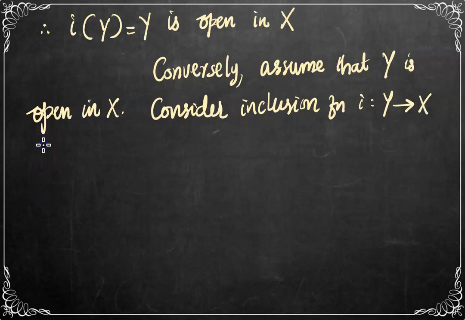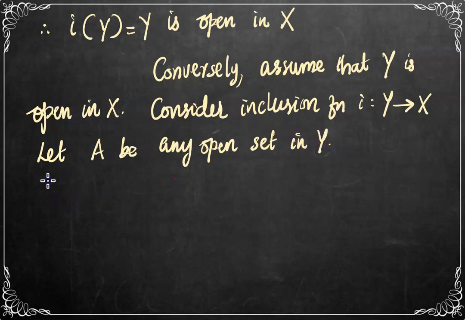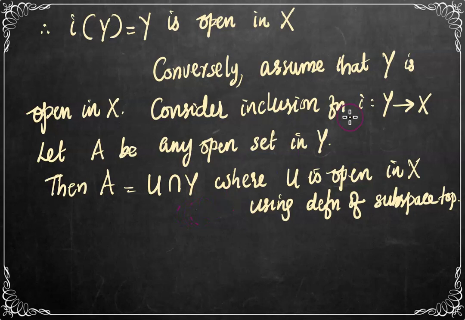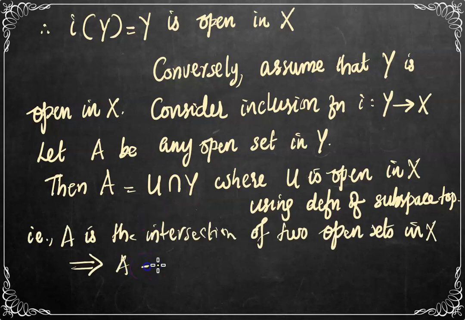And let A be any open set in the subspace Y. Then, by the definition of subspace topology, A will be of the form U intersection Y where U is open in X. But we have already assumed that Y is open in X. Thus, both U and Y are open in X. So, A is the intersection of two open sets. Hence, A must be open in X.